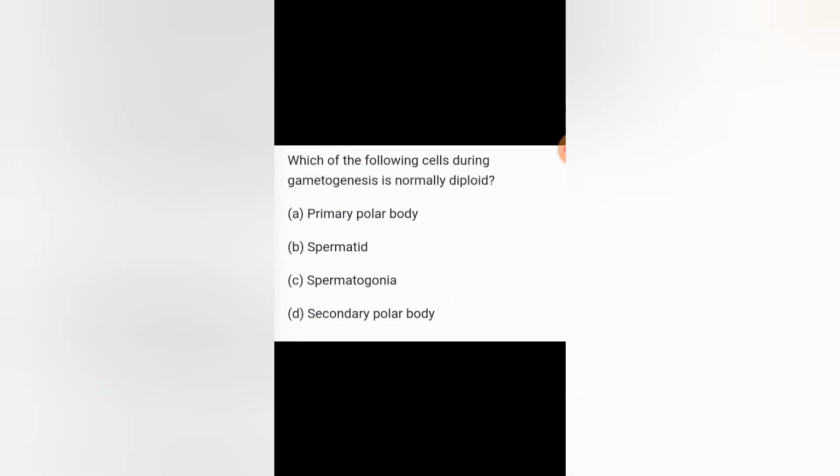So fertilization is the right answer. Which of the following cells during gametogenesis is normally diploid? The diploid cells are spermatogonia; the remaining cells are haploid. The shared terminal duct of the reproductive and urinary system in the human male is the urethra.